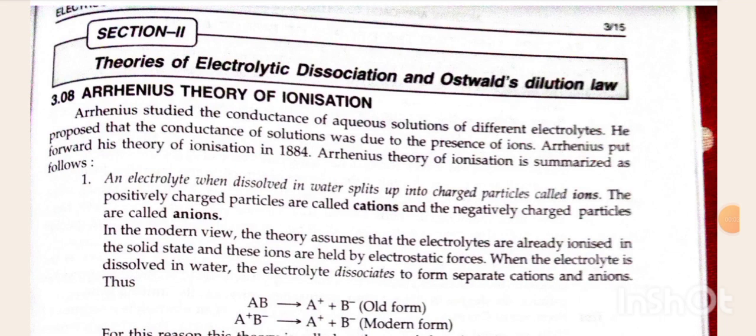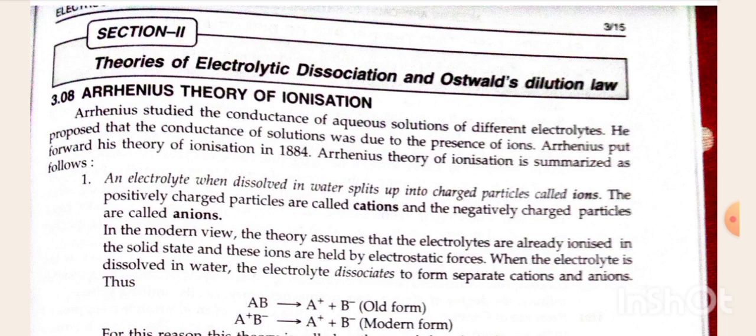Section 2nd, Theories of Electrolytic Dissociation and Ostwald Dilution Law. Arrhenius theory of ionization. Arrhenius studied the conductance of aqueous solutions of different electrolytes. He proposed that the conductance of solution was due to the presence of ions. Arrhenius put forward his theory of ionization in 1884. Arrhenius theory of ionization is summarized as follows.